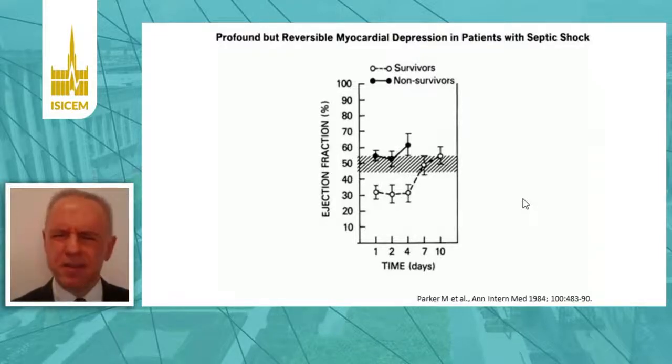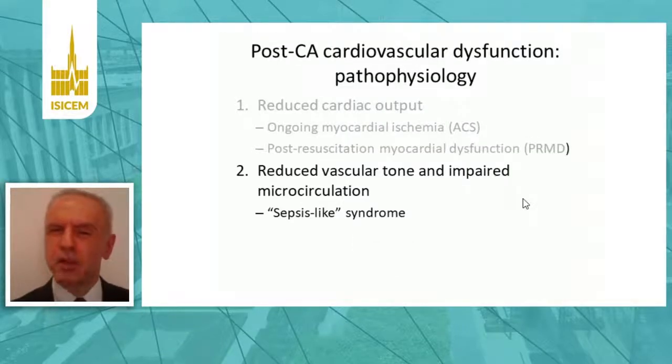But the parallels with septic shock do not stop here. The second important component of post-cardiac arrest cardiovascular dysfunction involves the peripheral cardiovascular system with a distributive shock, with reduced vascular tone and impaired microcirculation, which configures a sepsis-like syndrome.